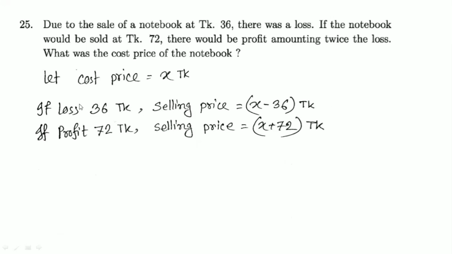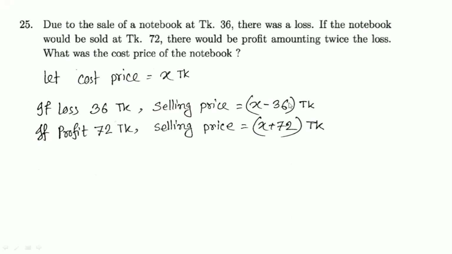Okay, it's very easy. Similarly, let us assume that our cost price is x. If there is a 36 taka loss, then the selling price will be cost price minus 36, that is x minus 36. If there is a 72 taka profit, then our selling price will be x plus 72. But there is a relation. What is the relation? The profit amounts to twice the loss. That is, the value of this will be twice that.